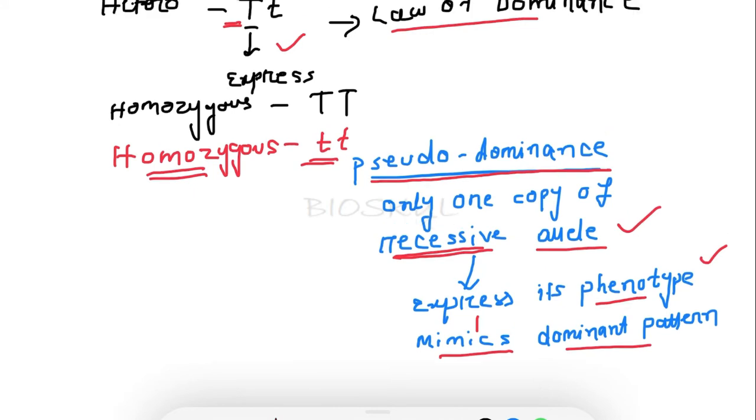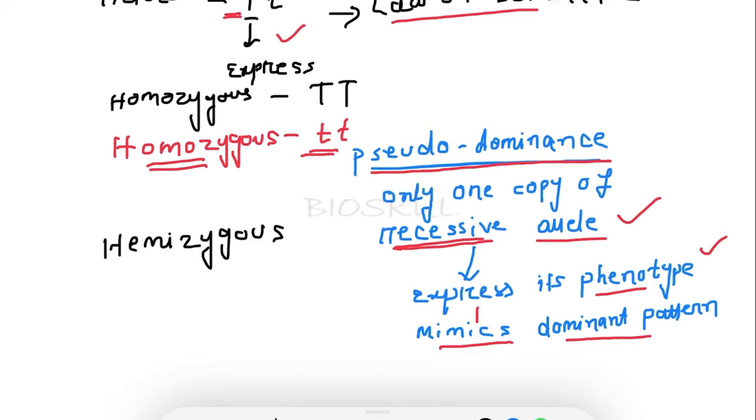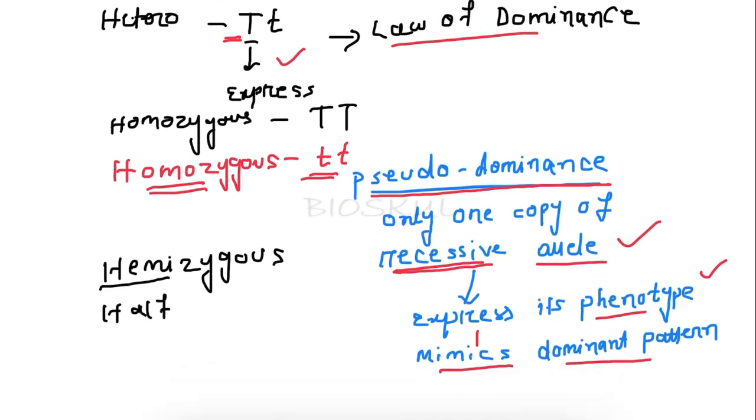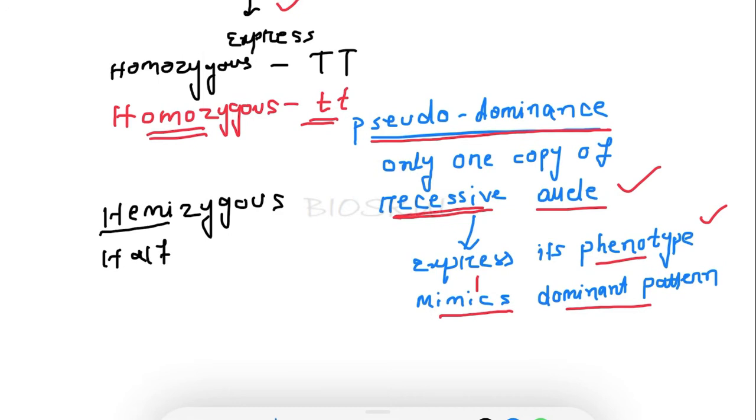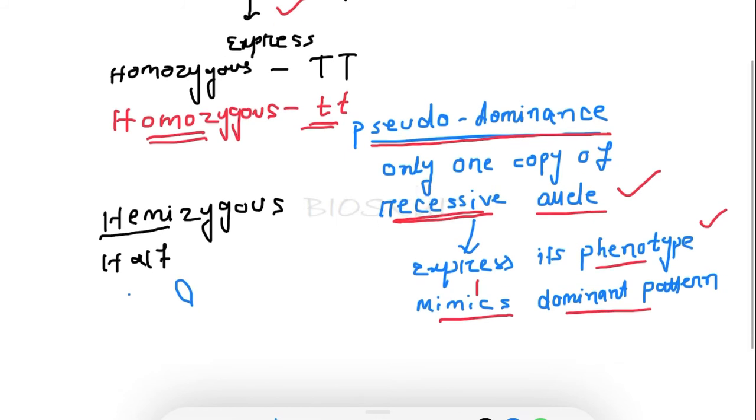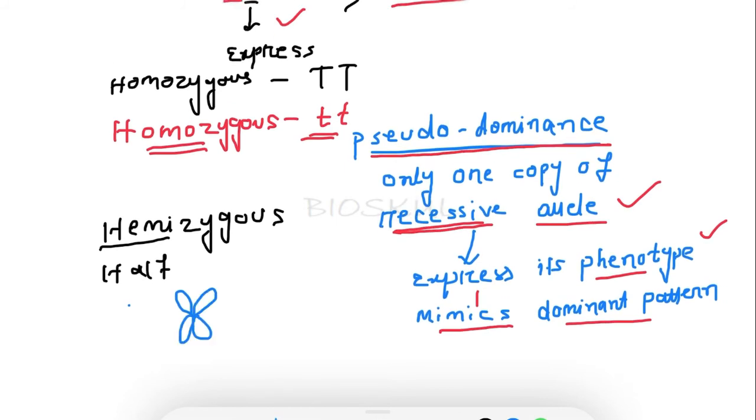Pseudodominance you will see in the hemizygous condition. So what is hemizygous? Hemi means half. In a diploid organism, for a particular gene, two alleles are present.